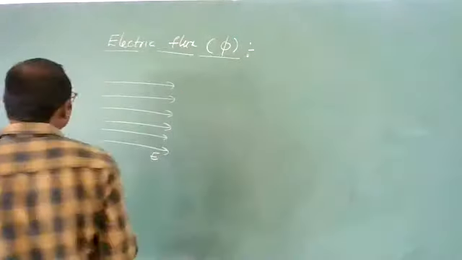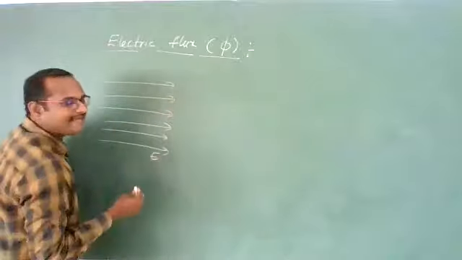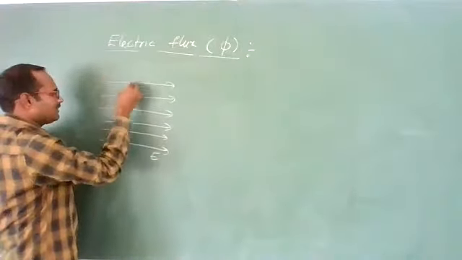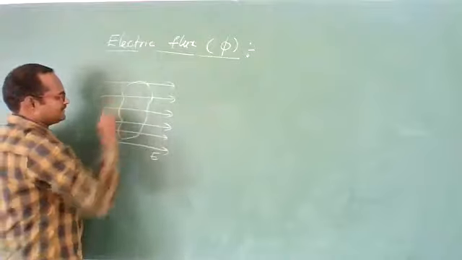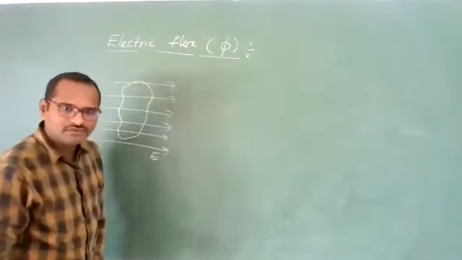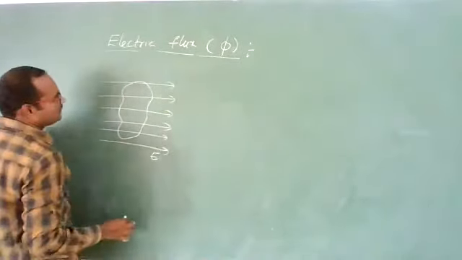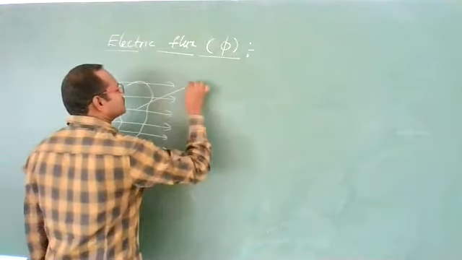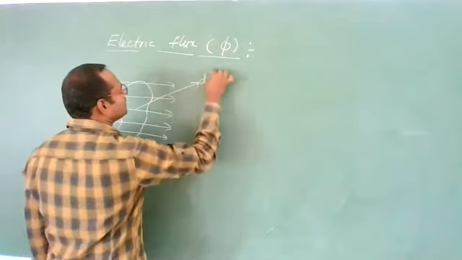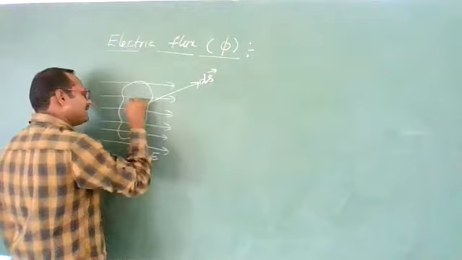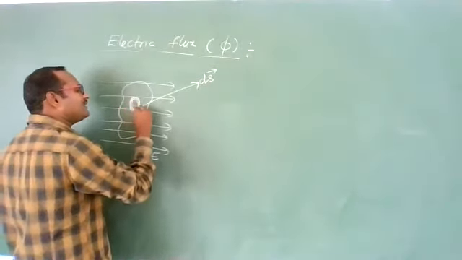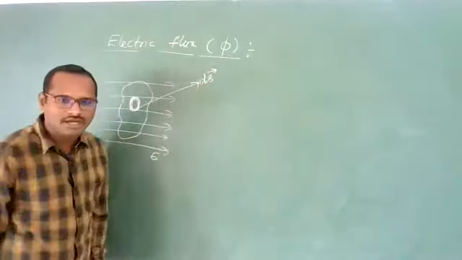Now, if we keep area S in this field like this, the area is placed like this. Now, if this area's perpendicular is like this, let us suppose this is dS vector, a small elementary area. This is dS, and this area vector is in this direction.